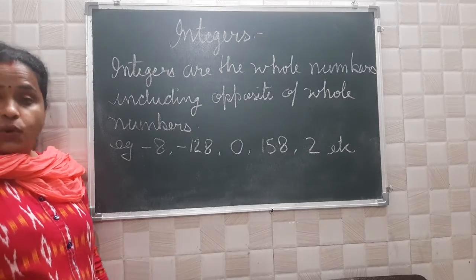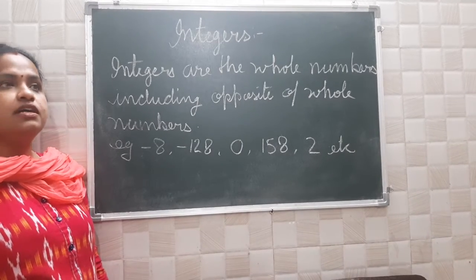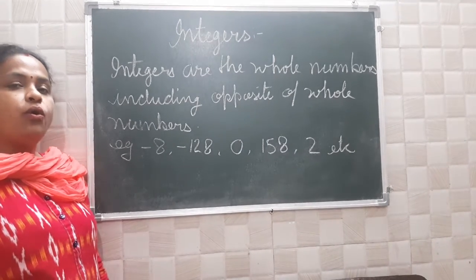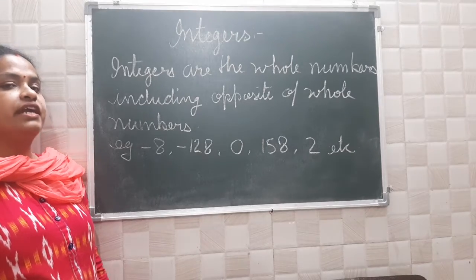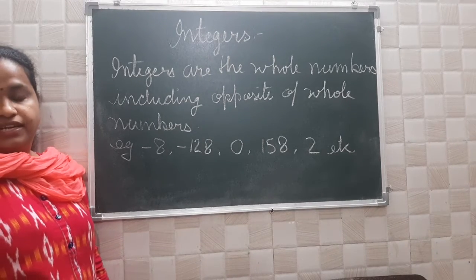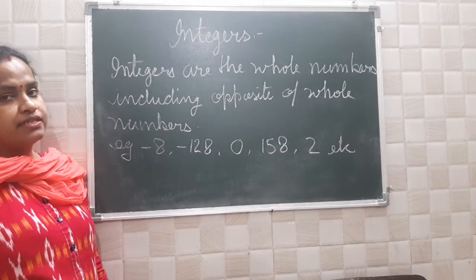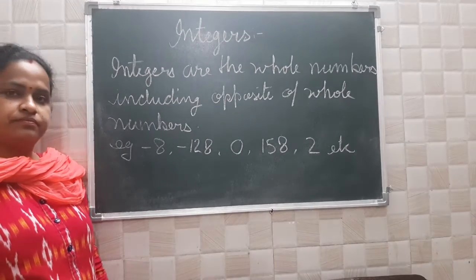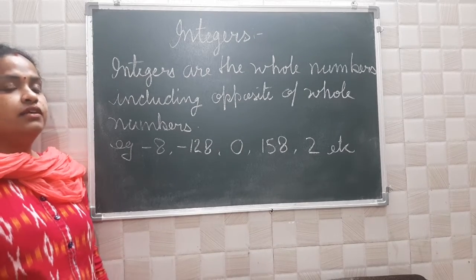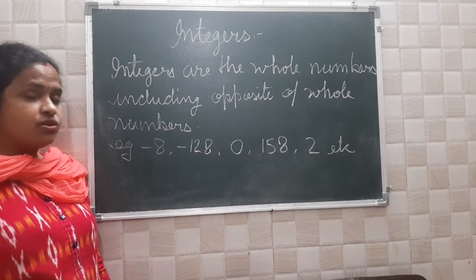Now, what is a whole number? Whole numbers are the natural numbers including 0. And next, what is a natural number? All the counting numbers are called natural numbers. What I have written here is the opposite of whole numbers.